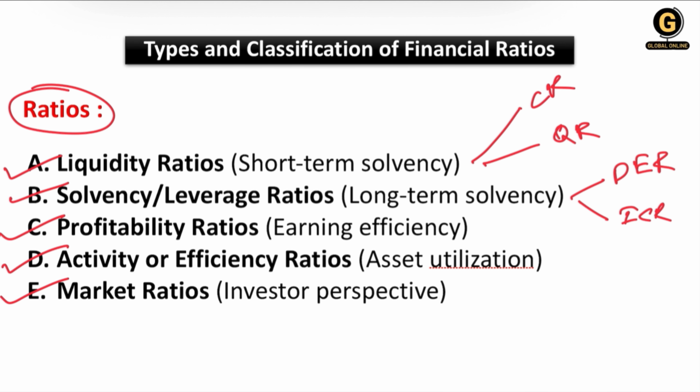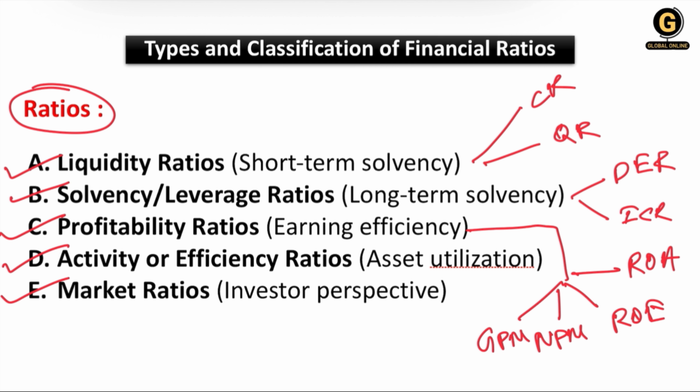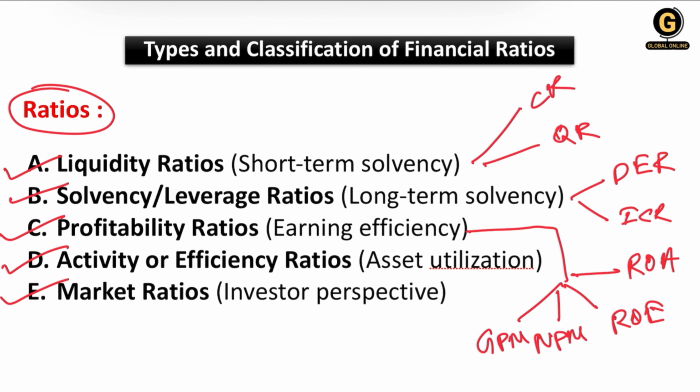Then we have profitability ratios. They include different kinds of ratios: first is gross profit margin, secondly net profit margin, thirdly return on equity, and fourth is ROA, that means return on assets. Then we have activity or efficiency ratios, which we call asset utilization.